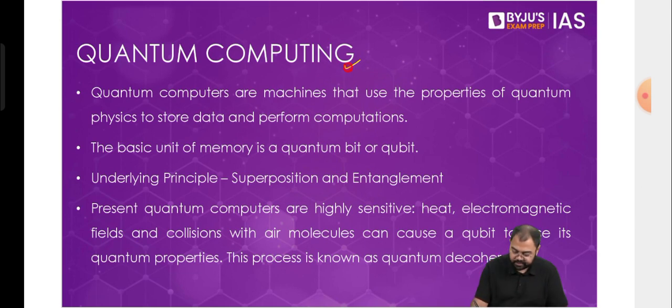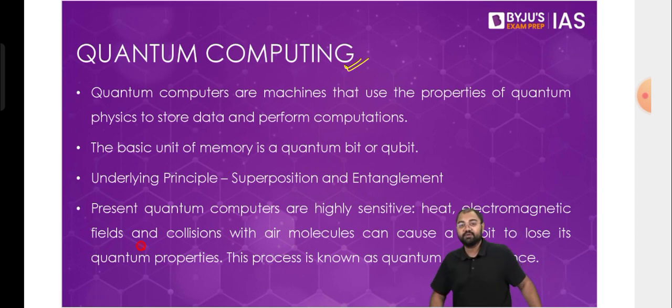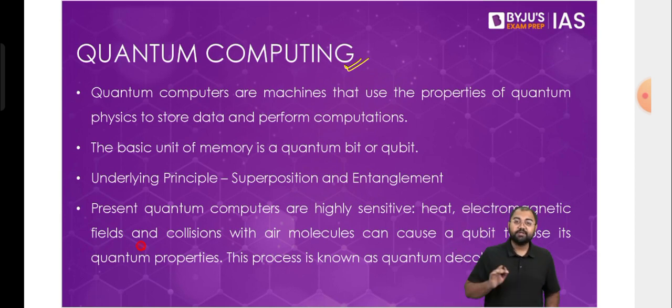So based on these quantum principles, we have something called quantum computing. This is a new kind of computing technique that the world right now has been trying to understand and work with. In certain cases, we have also succeeded in making a quantum computer. Now, what's special about a quantum computer? A quantum computer can have a speed which is way faster than even a supercomputer.